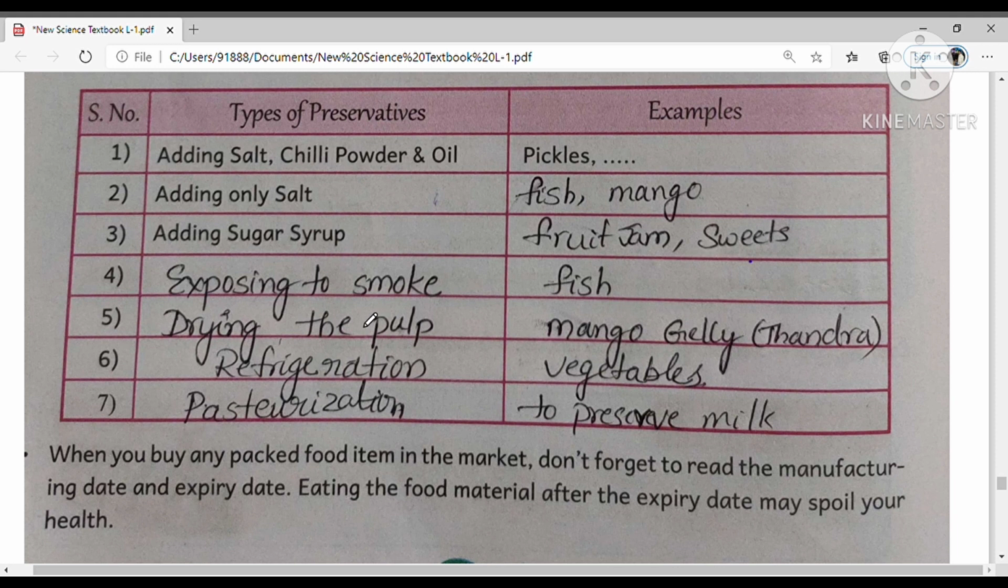Okay. And drying the pulp. Mango jelly, your favorite sweet, is prepared with mango pulp. So this is the mango jelly. We can call it thandra.